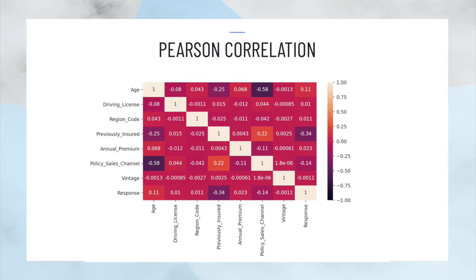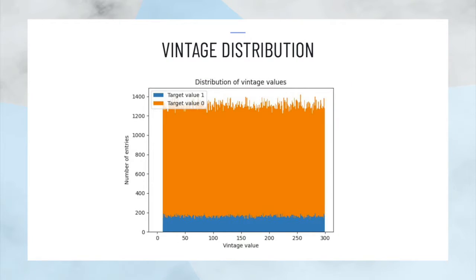We calculated the Pearson correlation and created a heat map to visually see if correlations between features themselves or between features and the response label existed. And as you can see on the slide, the majority of the correlations have an absolute value below 0.5, so we did not have to drop any features due to redundancy. On the other hand, you can see that the vintage feature seems to be random noise. Charting the target labels for each value of the feature, we can see that it is pretty much random, so we created a second dataset without it.